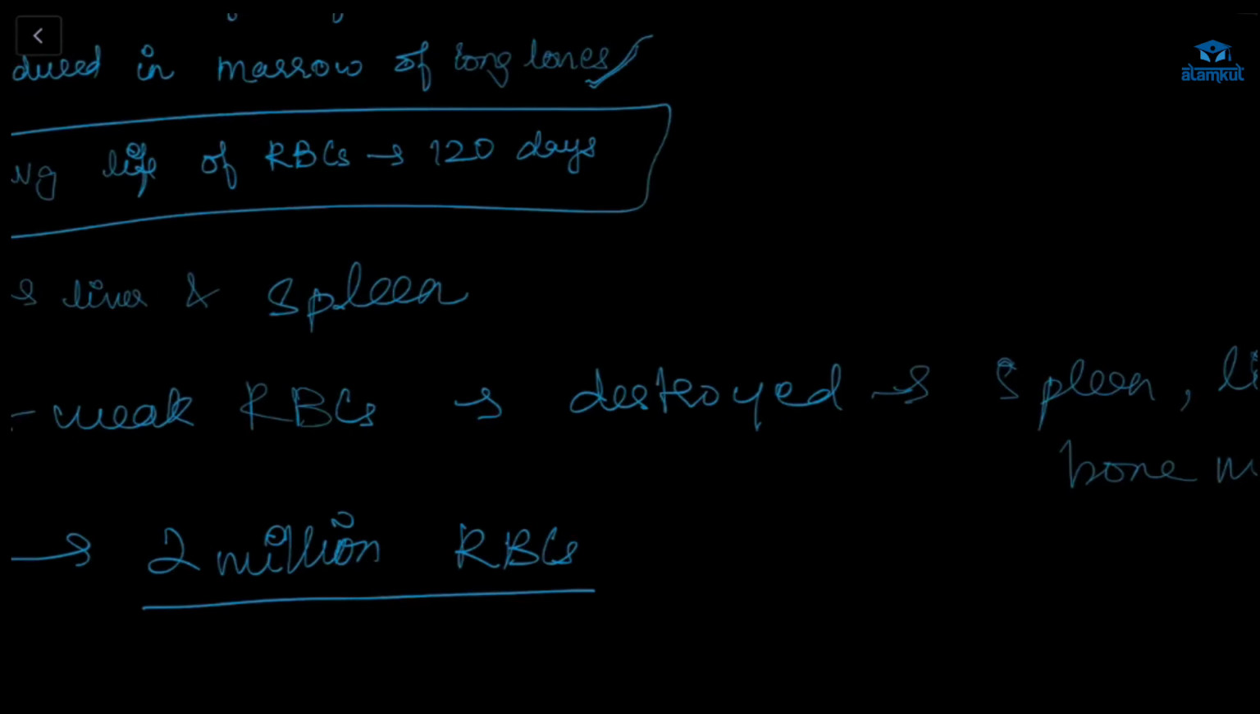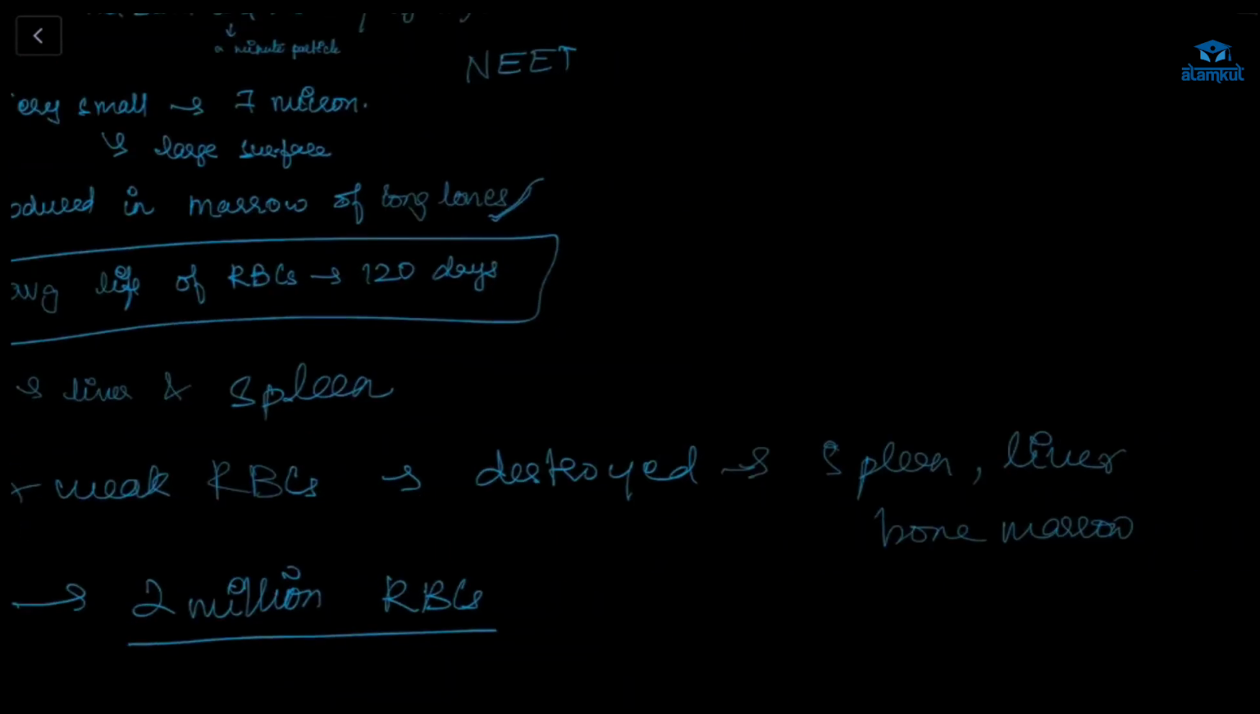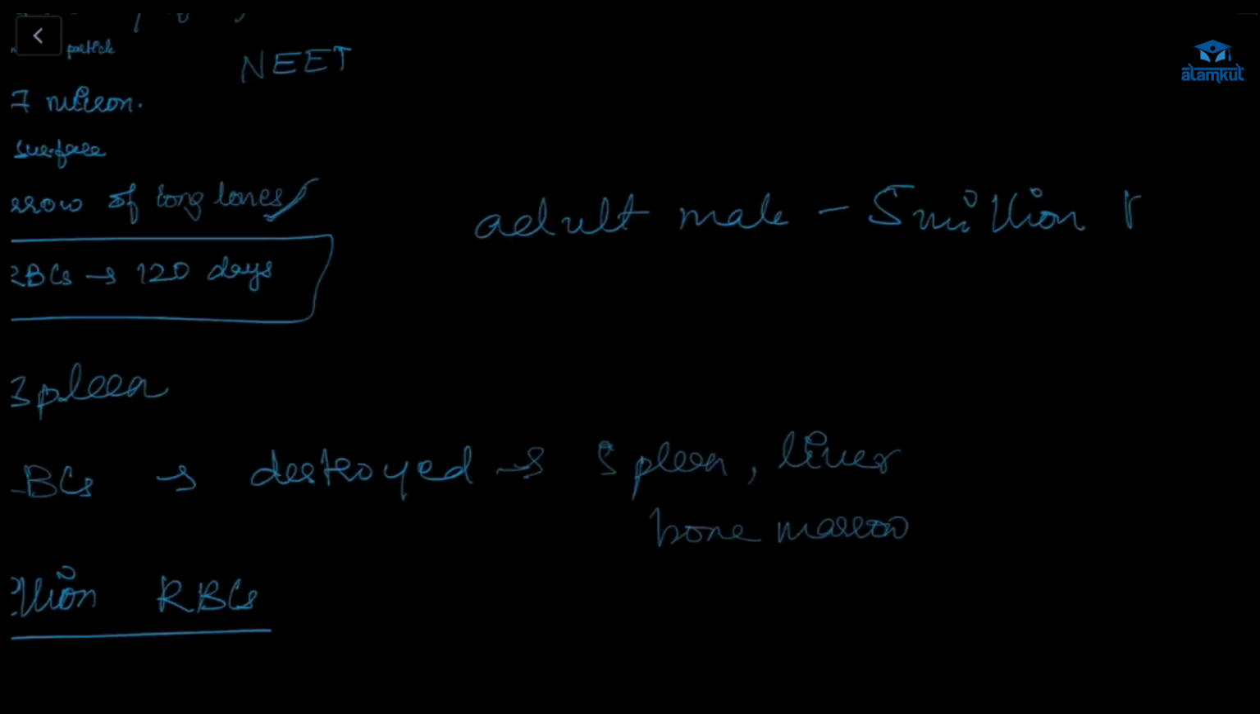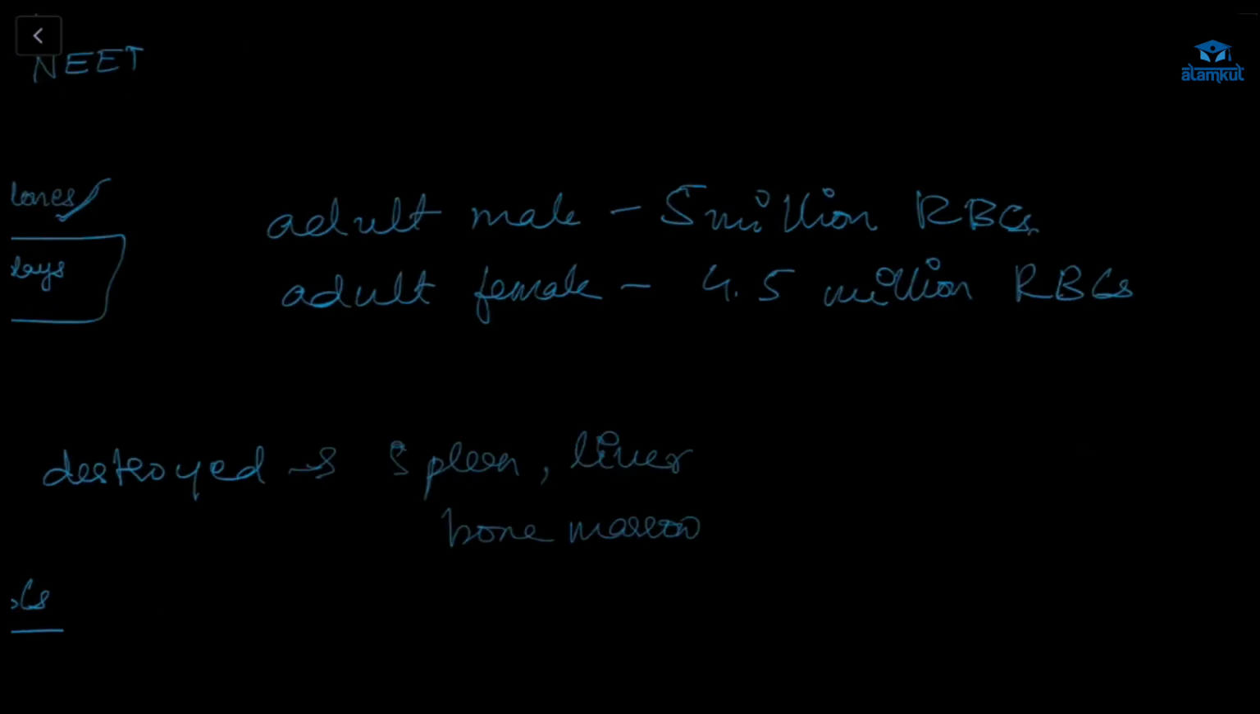Okay, that is 1% of RBC is destroyed in a day. So actually, for an adult male, the average RBC count is 5 million, and for the adult female, it is 4.5 million RBCs.